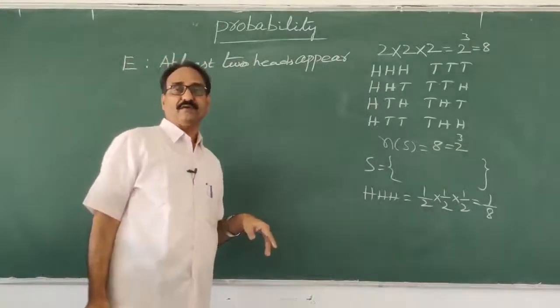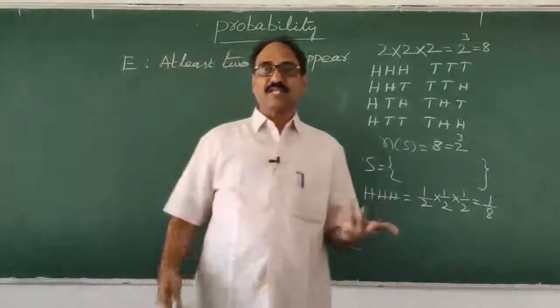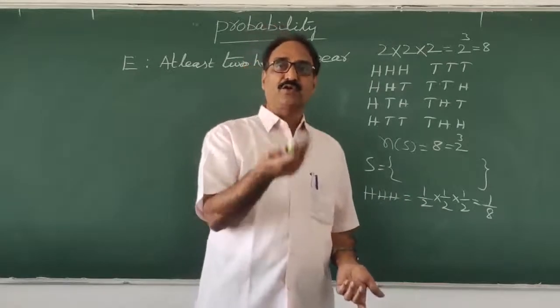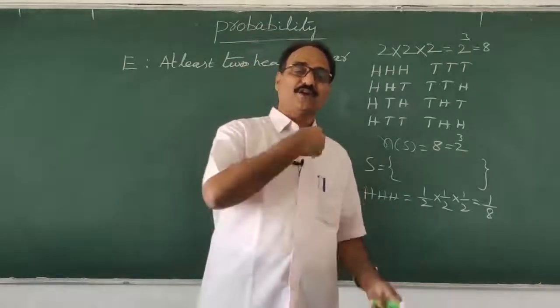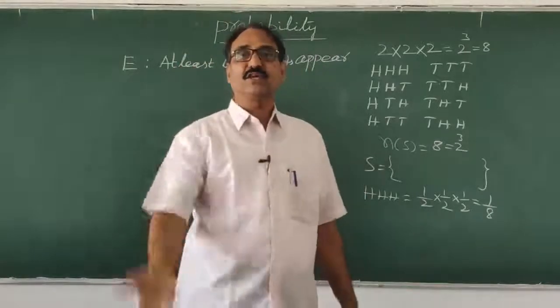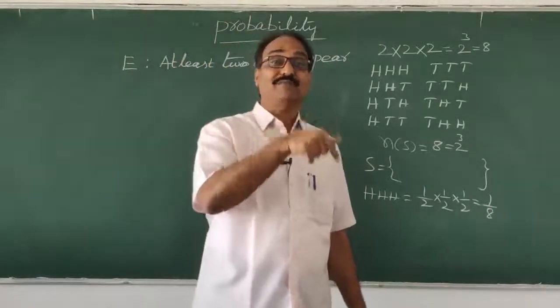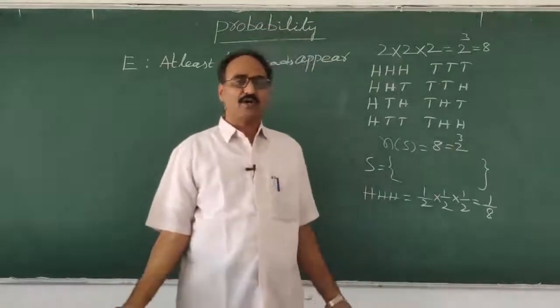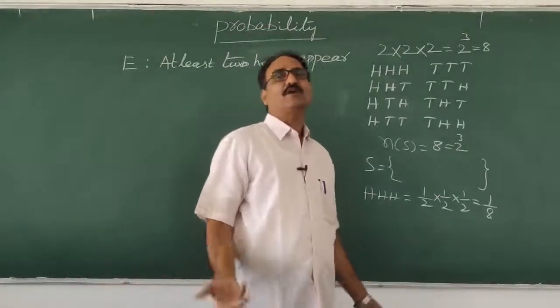At most 5 means maximum 5. You can give 5 or you can give 4, 3, 2, 1, or you can say I don't have any money, 0. So 0 also will come in at most. Remember that here, my dear students. 0, I don't have money. You ask, okay, I don't have money.